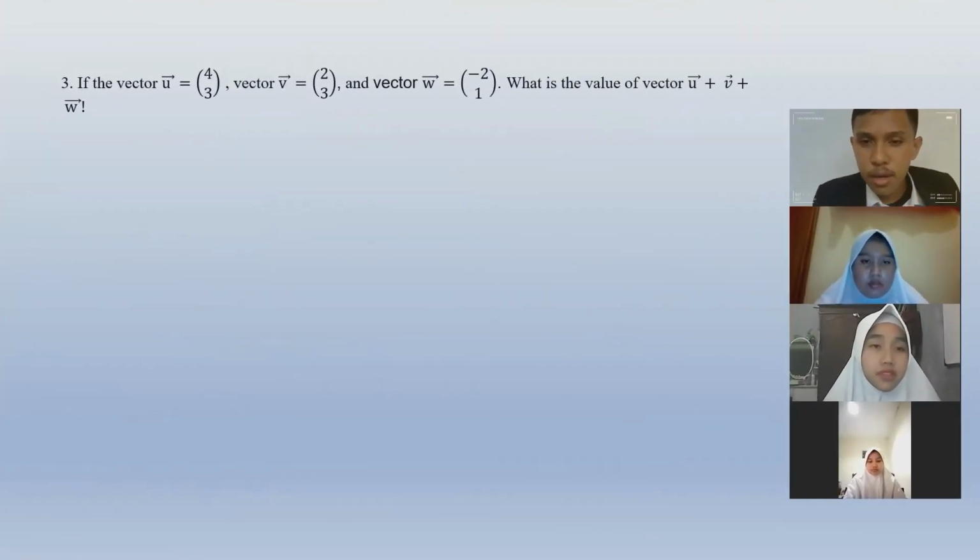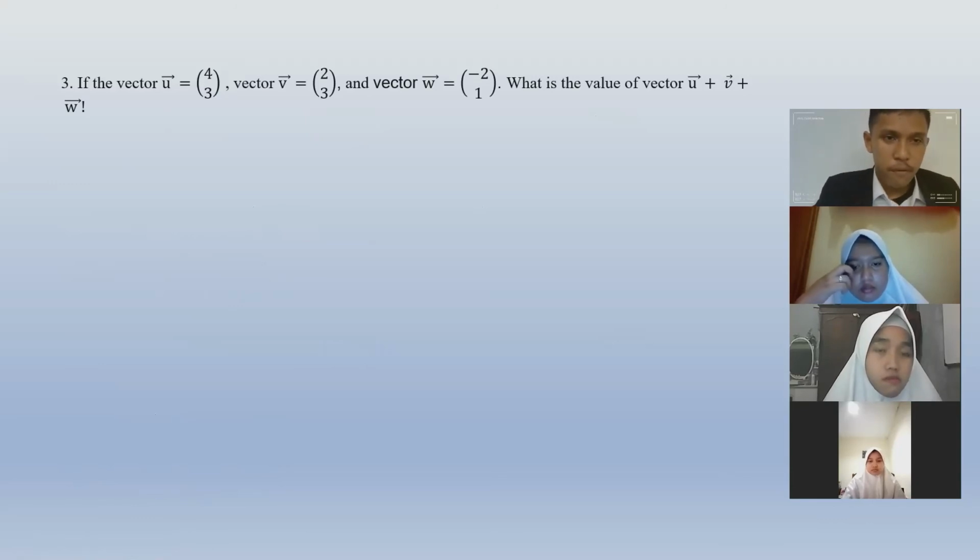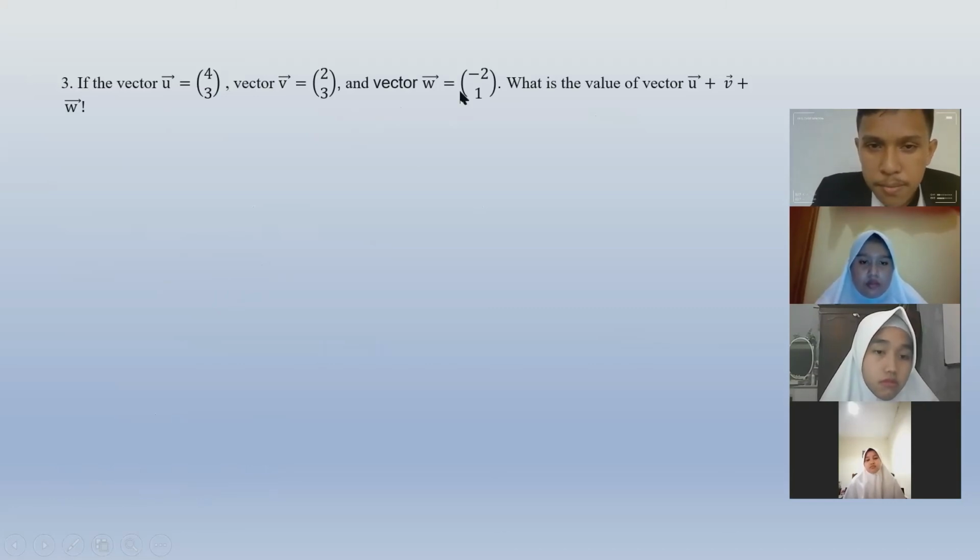I can continue with the explanation of example 3. If the vector u equals (4, 3), the vector v equals (2, 3) and the vector w equals (-2, 1), what is the value of vector u plus vector v plus vector w? Can anyone answer it? I will give you time.